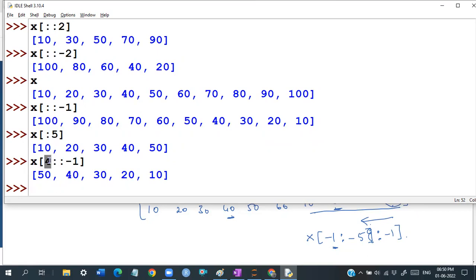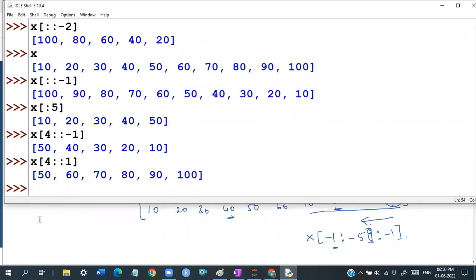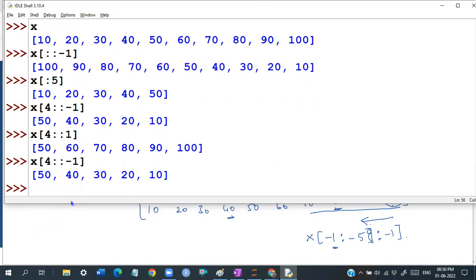You ask it to start with the 4. In the same example, if I write 4 is to 1, then it is going to take a forward step, moving towards the right hand side, going up to the last. If I write the same example in reverse order with -1, it reads in reverse order actually, guys. Can you see the difference, guys? It just comes with a basic understanding of where to start, where to end, and whatever step you want to read it with.